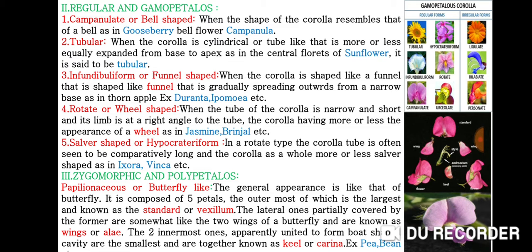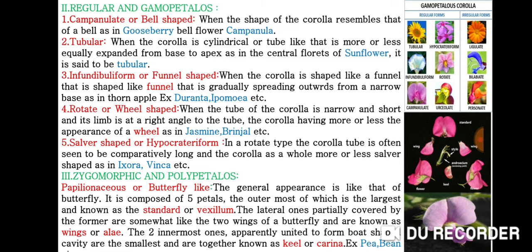Fourth one is rotate or wheel-shaped. When the tube of the corolla is narrow and short, and its limb is at right angle to the tube, the corolla having more or less the appearance of a wheel. Examples are jasmine and brinjal. Fifth is salver-shaped or hypocrateriform. In this type, the corolla tube is often seen to be comparatively long, and the corolla as a whole more or less salver-shaped, as in Ixora and Vinca.